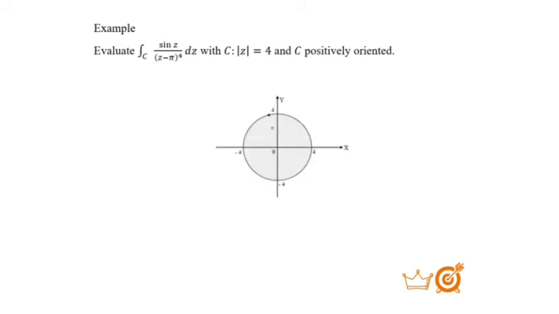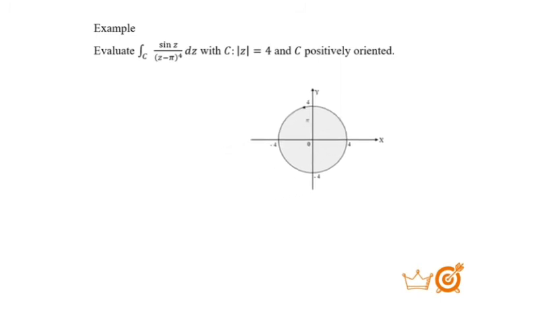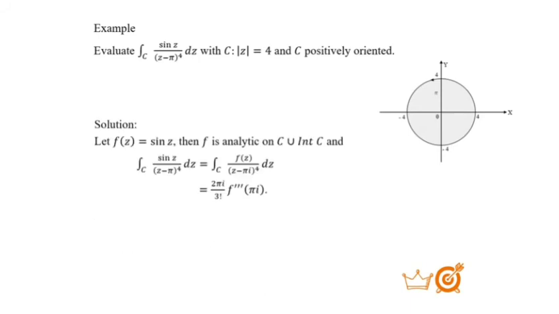Since the center of circle C is 0, we have from |z minus z0| that z0 is equal to 0. So the center of the circle is at point 0, and then the radius of circle C is 4.